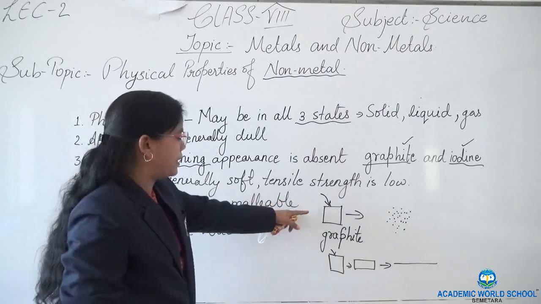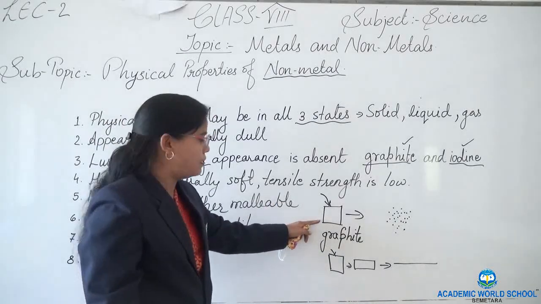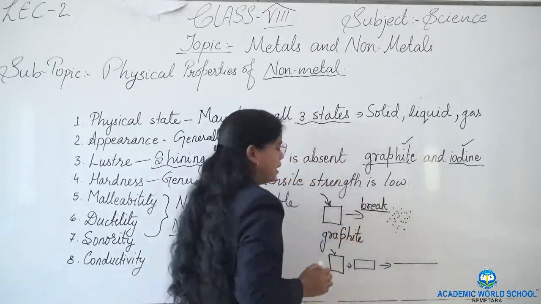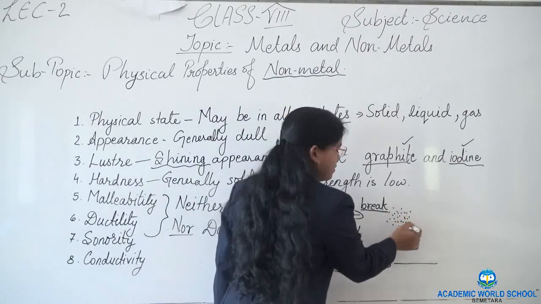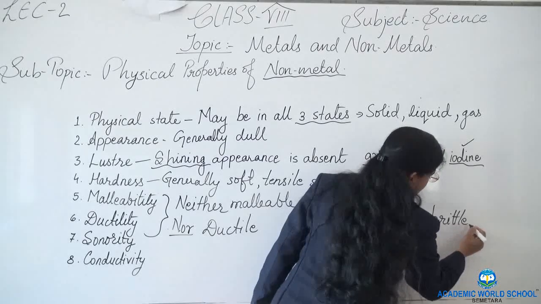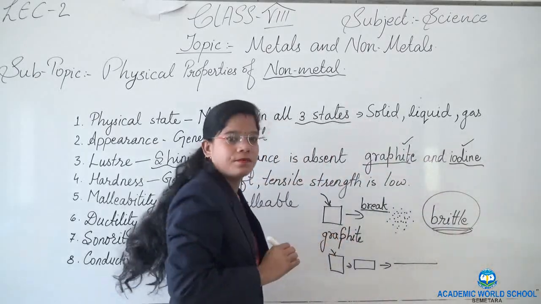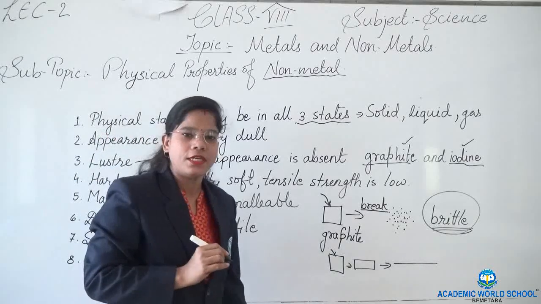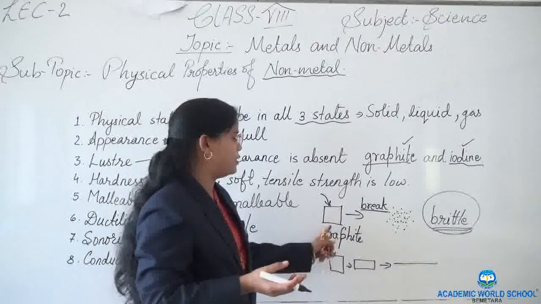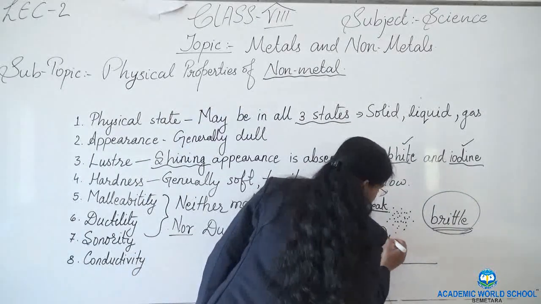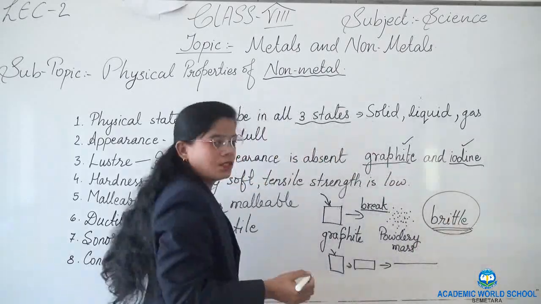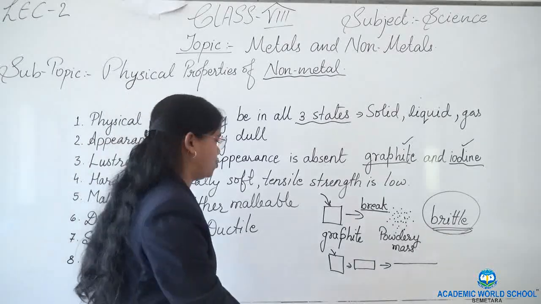In case of non-metals, if we hammer any non-metal, it will break and be converted into a fine powdery mass, and this property is known as brittleness. All the non-metals are brittle in nature. They cannot be hammered into thin sheets. On hammering, they will break, crush and change into fine powdery mass.